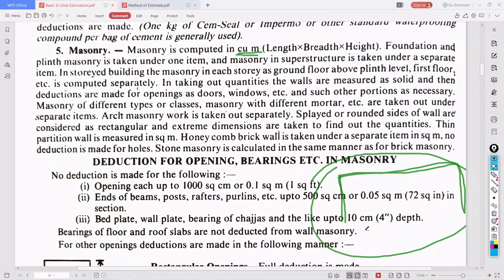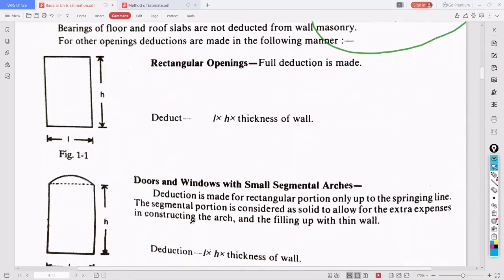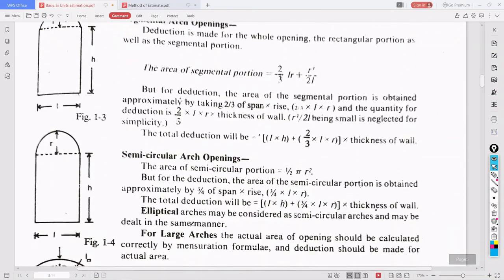If any windows are there, then you need to deduct that length and height from the total which you are getting. If Q1 is the total quantity, then small q1 is the amount of the opening which you are deducting from the total quantity. So you read that.